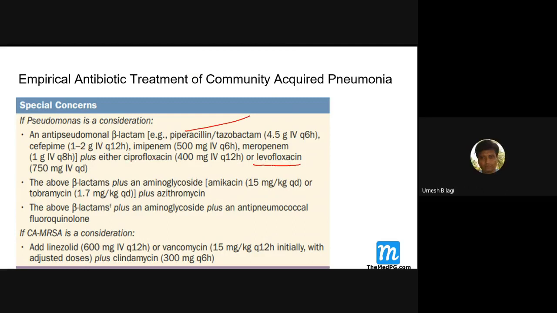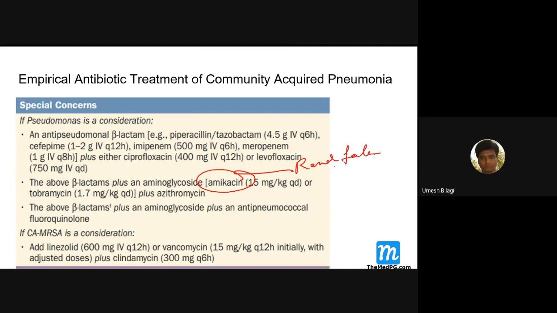You can use like that. You got it? And the above beta lactams plus aminoglycosides instead. Otherwise, if you don't want to go for these quinolones, then go for aminoglycosides like amikacin. If the kidney is the issue, don't give this. Because amikacin, what is your concern?